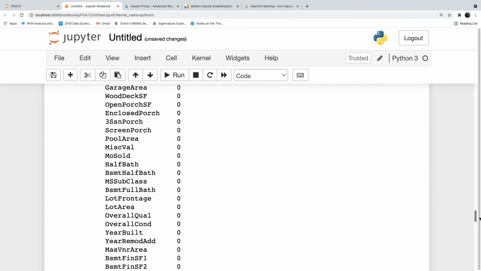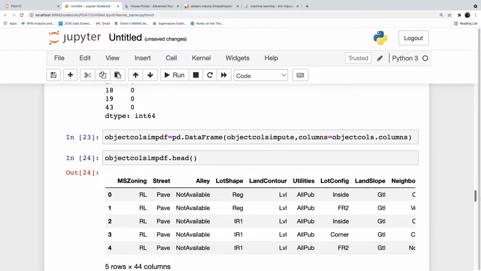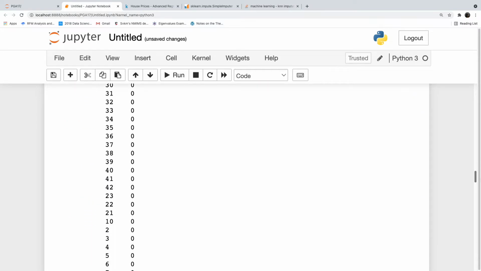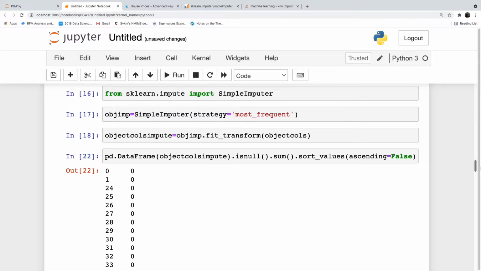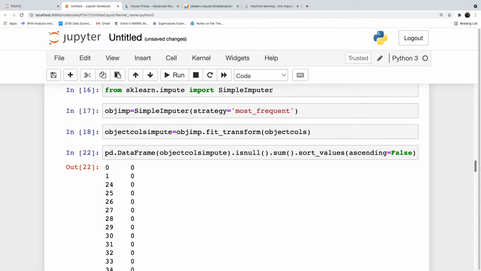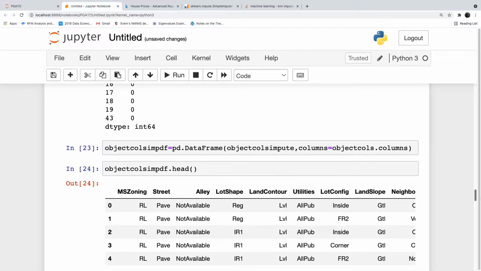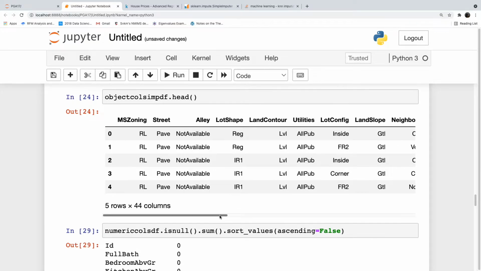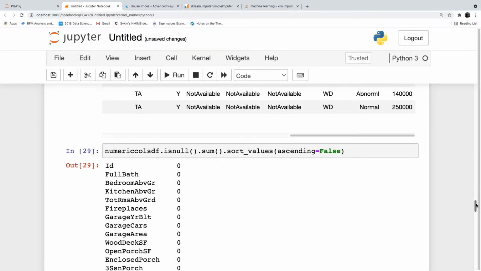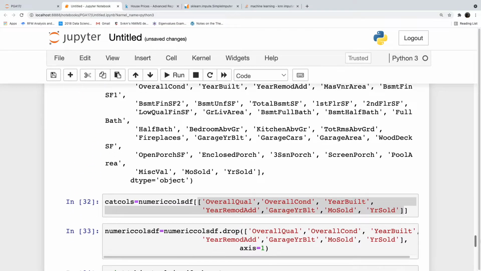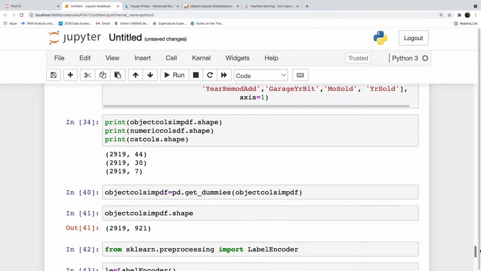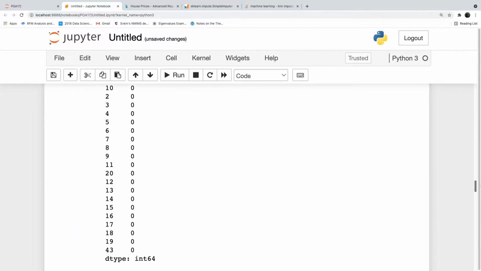Oh, I think we have made a mistake here. In object cols, sale price has also been overwritten, right? In object cols we have sale price, which is to be numerical. So one small thing, after numerical columns we have to attach them.